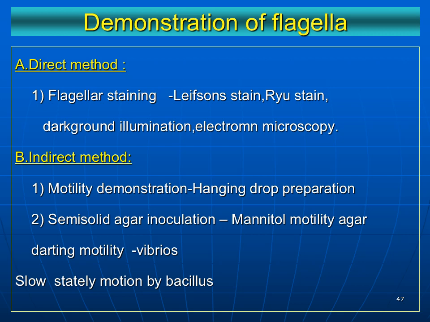The indirect methods for demonstration of the flagella include motility demonstrated by using hanging drop preparations. Another indirect method is semi-solid agar inoculation with mannitol motility agar. You will see darting motility if these organisms are vibrios, and you will see slow stately motility in bacillus organisms.